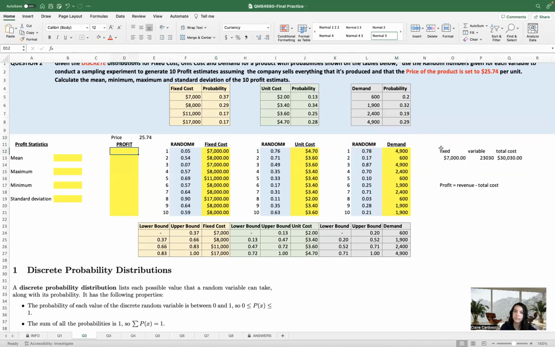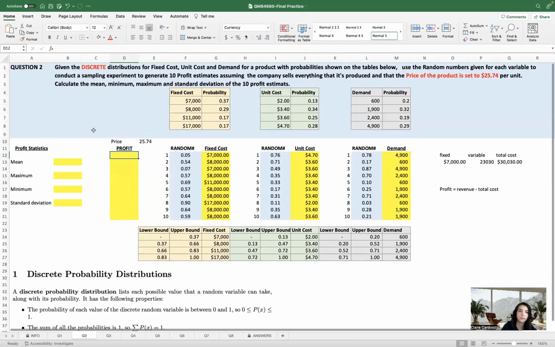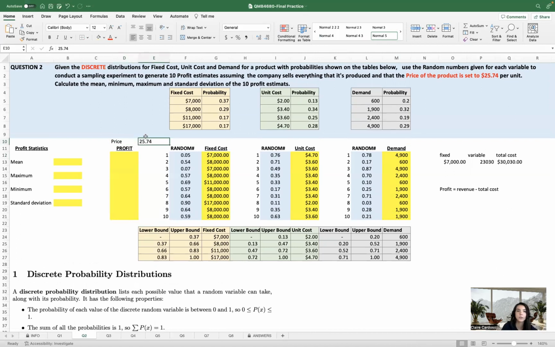So instead of using this calculation here, we're just going to do one simple formula. We already typed the price to make it easier. Remember to anchor the price, so when you drag it down, the price is always grabbing from here and not from this amount here.